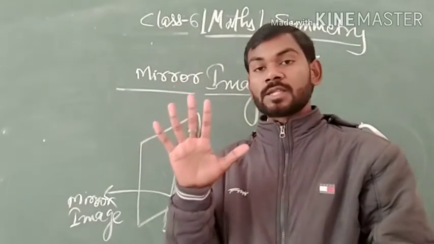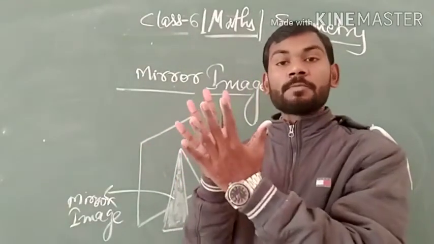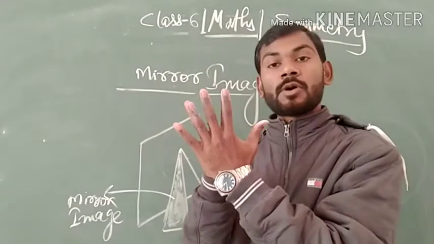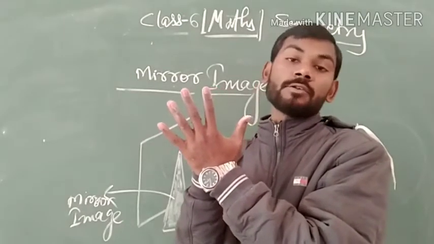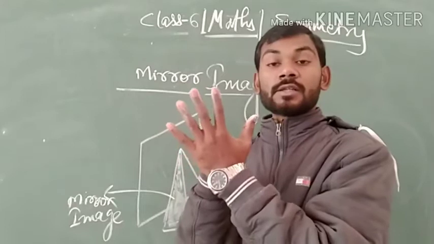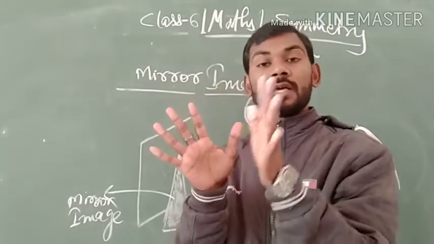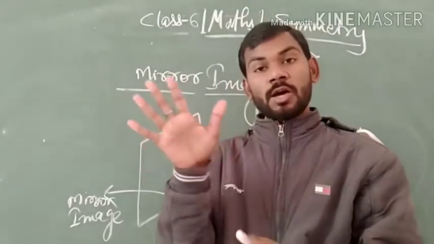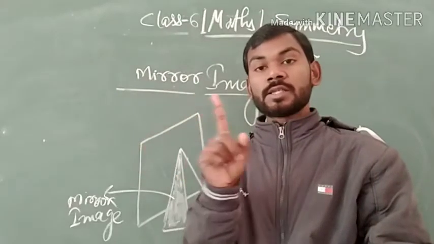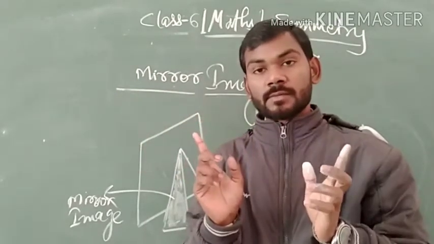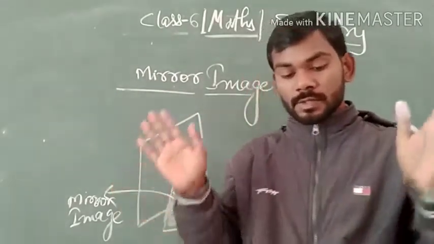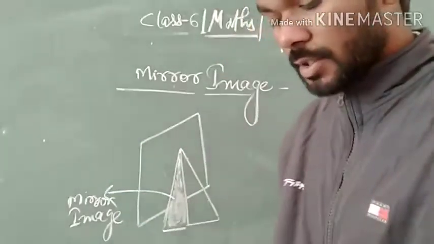You can see that this is my right hand, and if I place the second palm on the right, then now you can't see the right hand. Therefore, the left hand is the mirror image of the right, and hence they have symmetry. So this is the basic of symmetry.